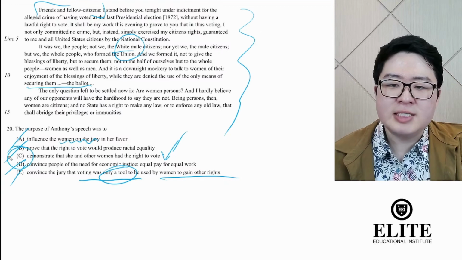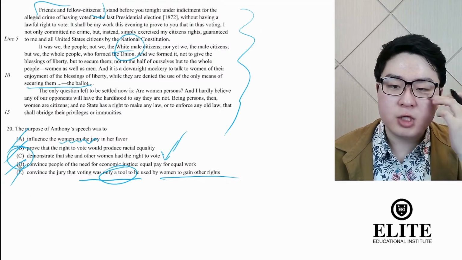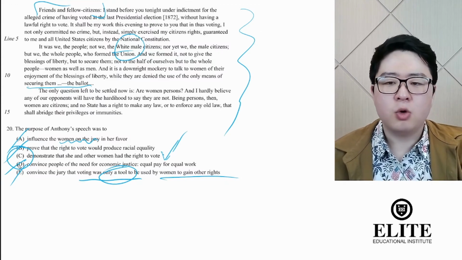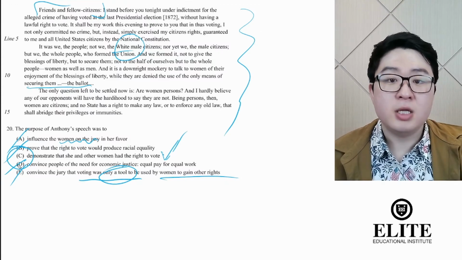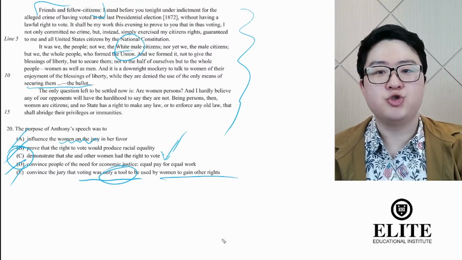And so, C makes the most sense. Of course, Anthony's speech was to demonstrate to the people in the courtroom that she and women in the United States had the right to vote, and that right to vote should be secured.